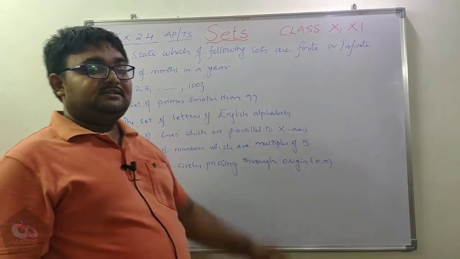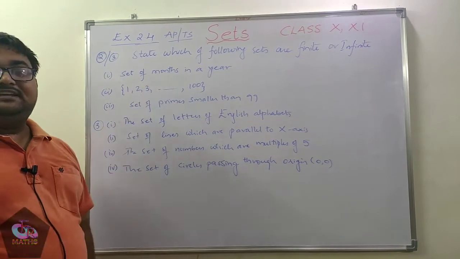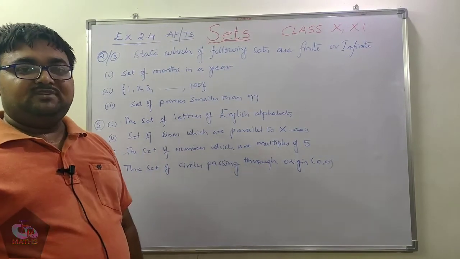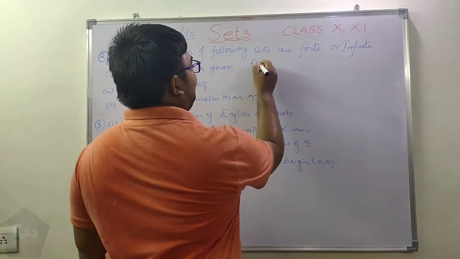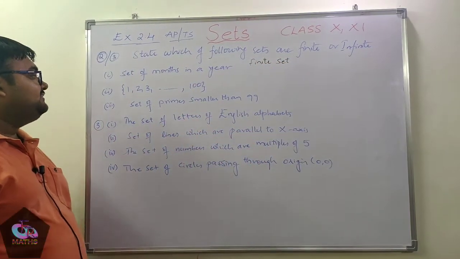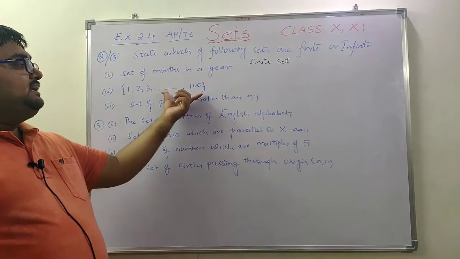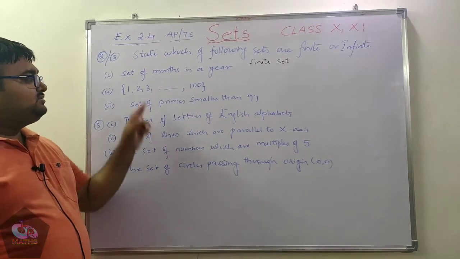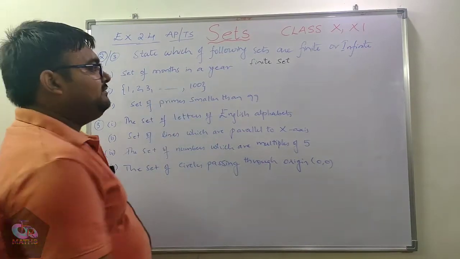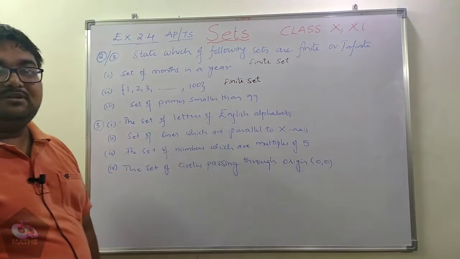State which of the following sets are finite or infinite. First question, set of months in a year. If you consider a particular year, how many months do we have? We have a countable number of months, 12. Hence, whenever we have a countable number of elements, we say it is a finite set. Next, set of 1, 2, 3 and so on up to 100. Here we have a countable number of elements. Numbers start from 1 and end at 100, so there are totally 100 numbers. Hence this is a finite set because we can count the number of elements.